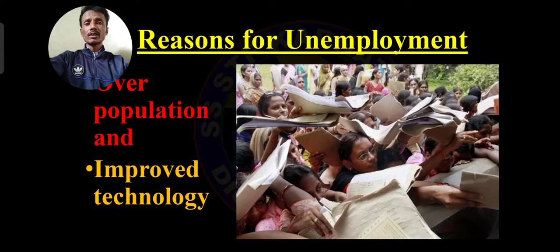But nowadays, the work of 1,000 persons is done by one computer. Because of improved technology, most people are losing employment opportunities.